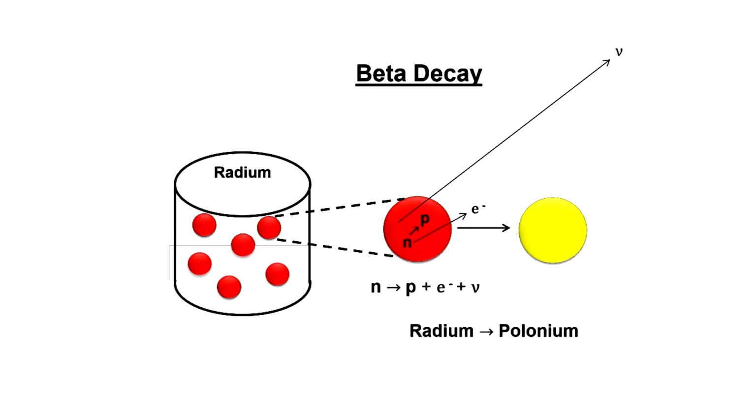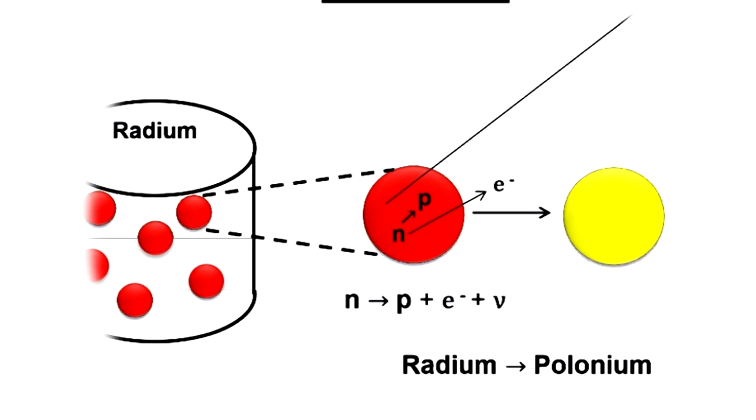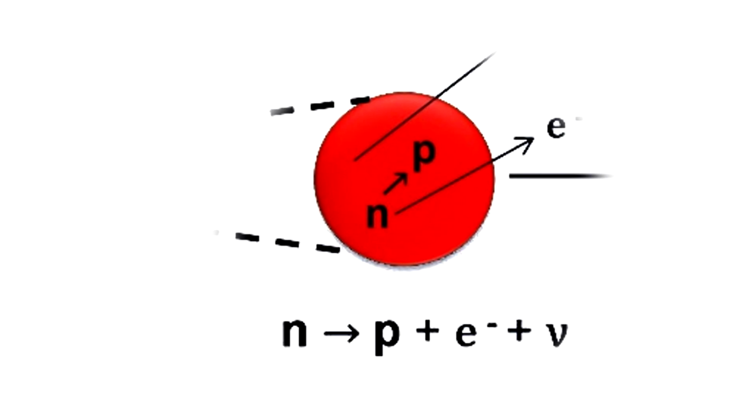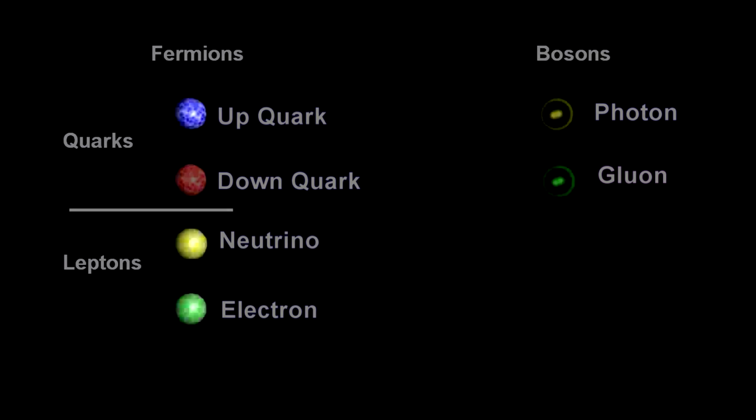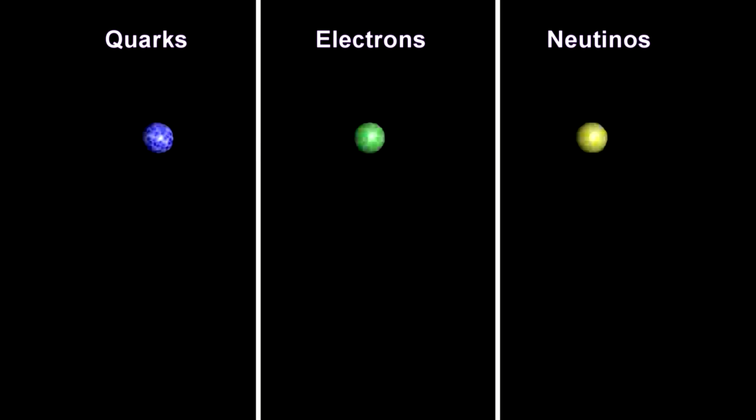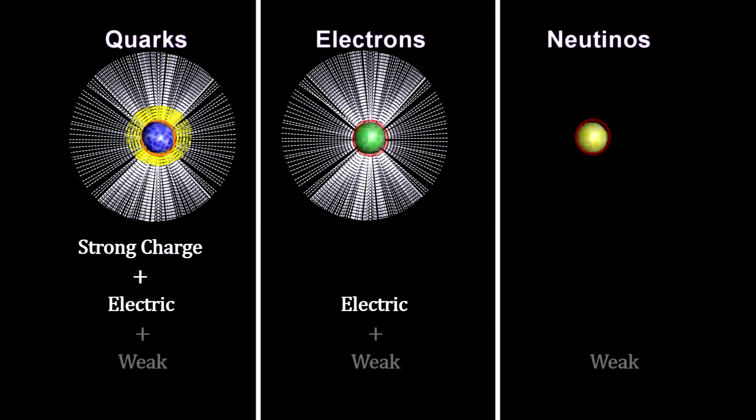Nuclear force, or weak interaction, is responsible for radioactivity. For example, beta radiation, ejecting electrons and neutrinos. It's the force that turns a neutron into a proton. Unlike quantum electrodynamics and quantum chromodynamics, there is no separate matter field that creates a particle with a weak force charge, sometimes called weak isospin or weak hypercharge. Instead, all fermions already have this charge, including electrons, quarks, and neutrinos.